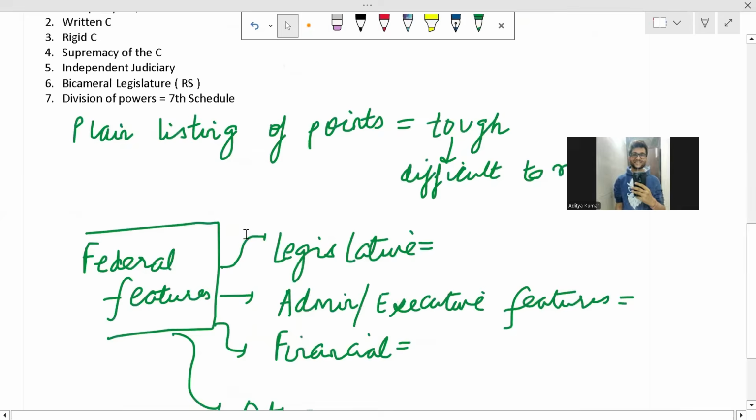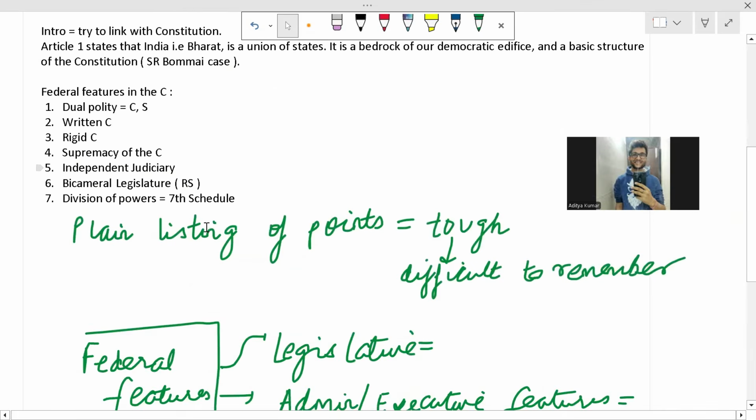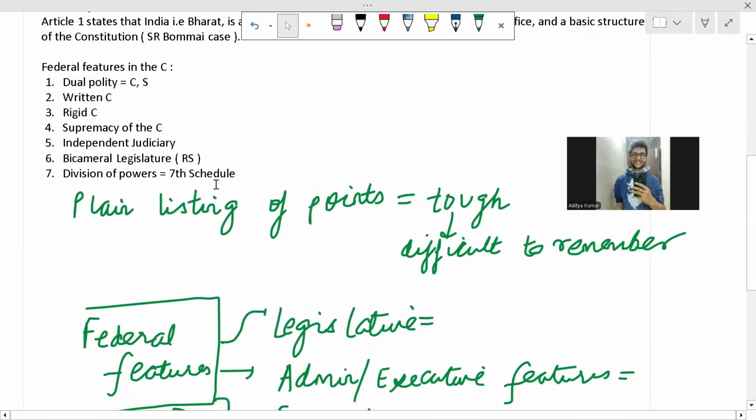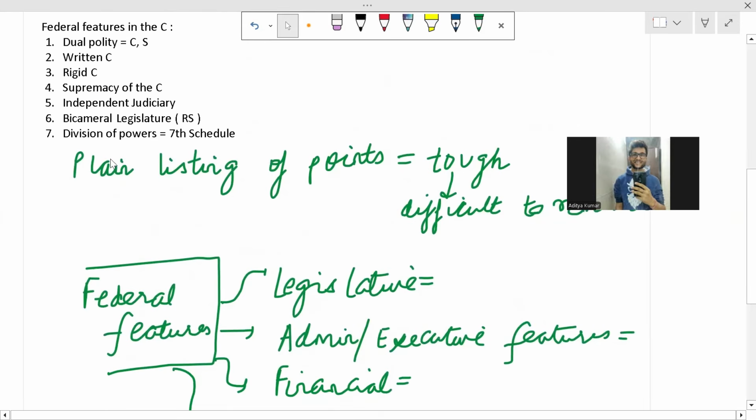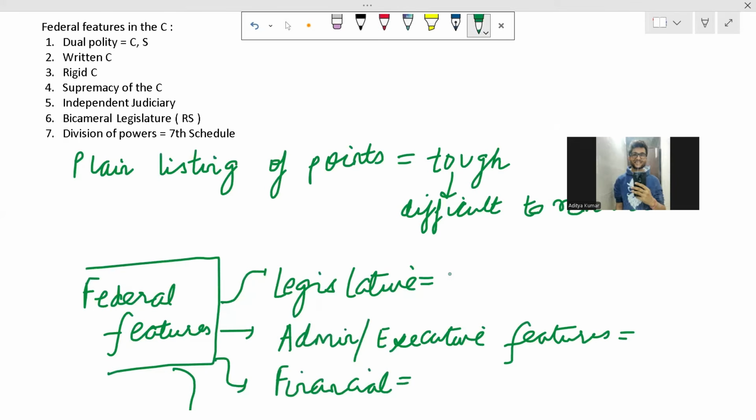Similarly, written constitution, it is a constitutional feature, right? And then rigid constitution, it is also a constitutional feature. Supremacy of the constitution is also a constitutional feature. We have an independent judiciary. This is a judicial feature. And then we have a bicameral legislature. So this is a legislative feature. And we have division of powers in the 7th schedule. So this is a legislative feature.